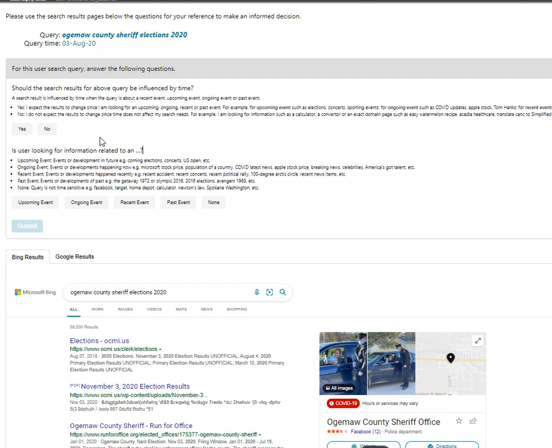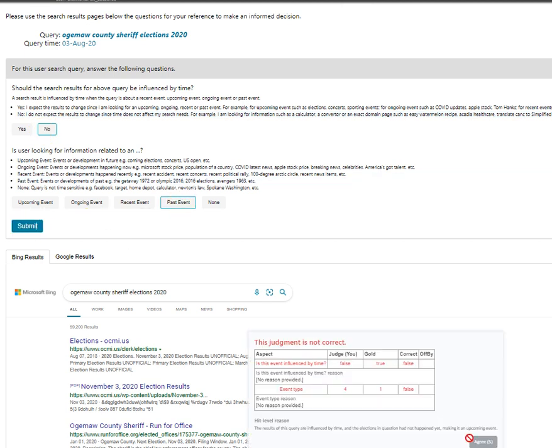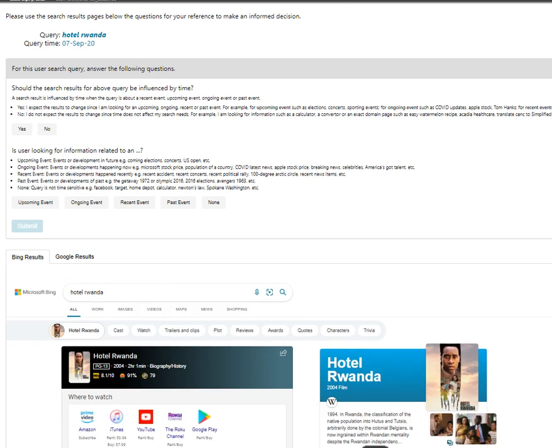Election counter, Elections 2020. This is a past event, and it's a past event as well. It is yes, and upcoming event. It's already 2021. I'm not sure how that thing went.